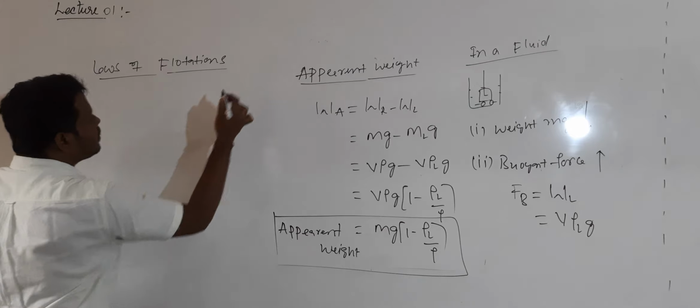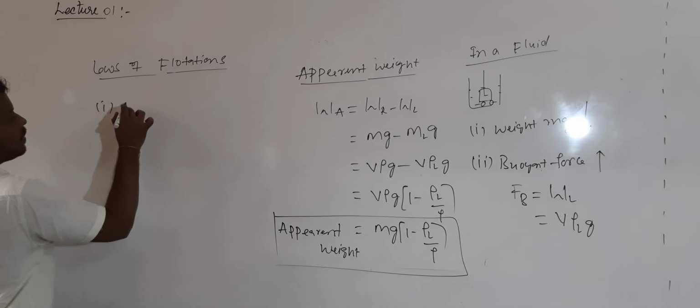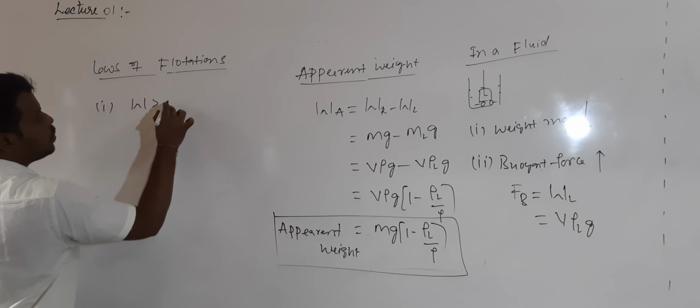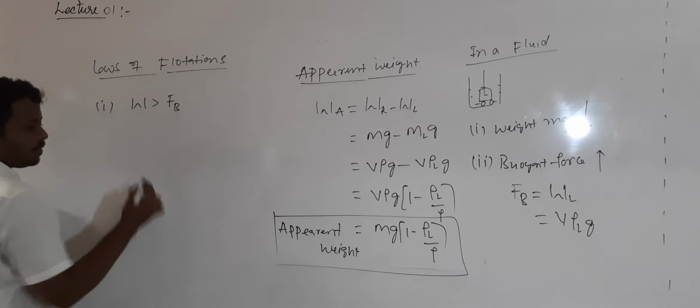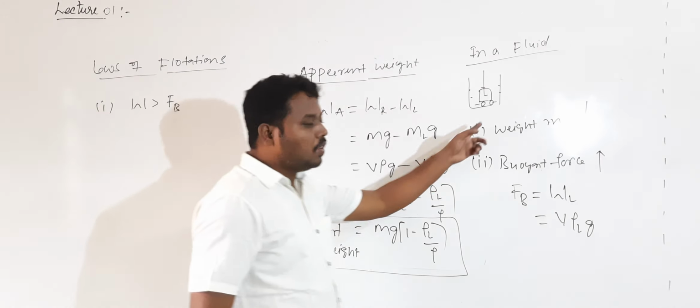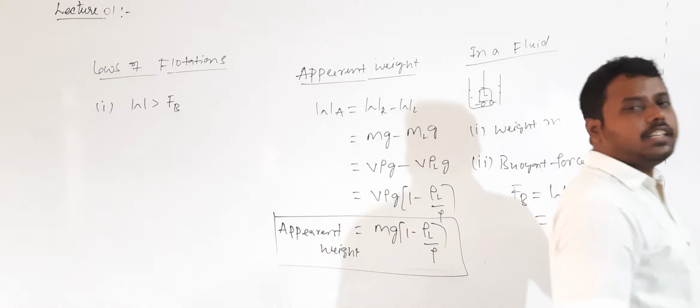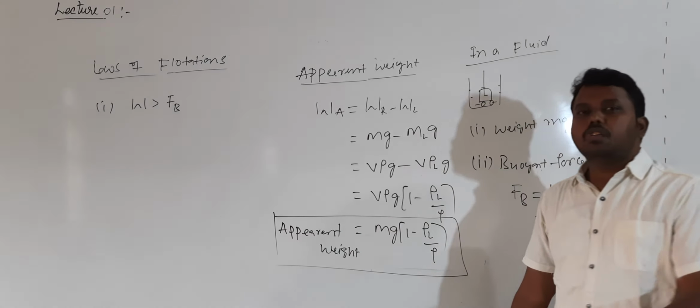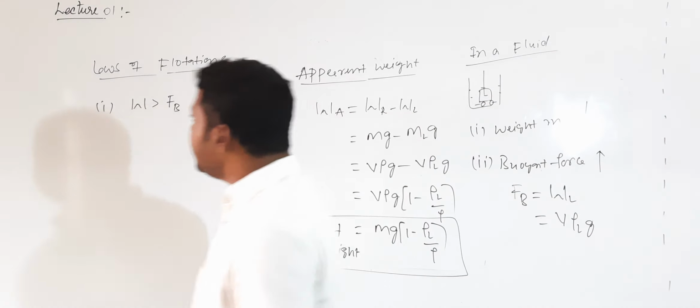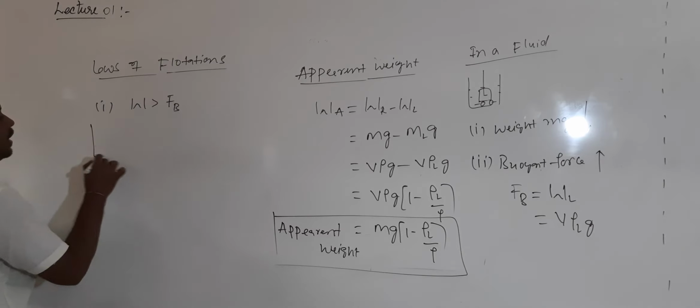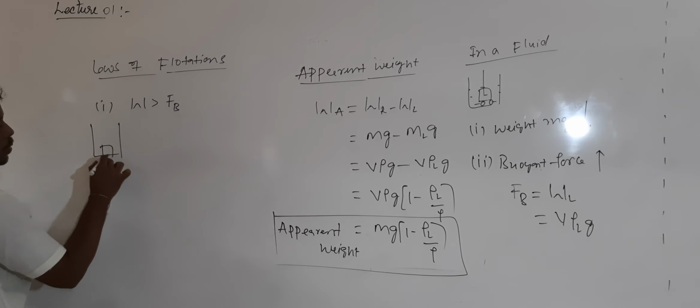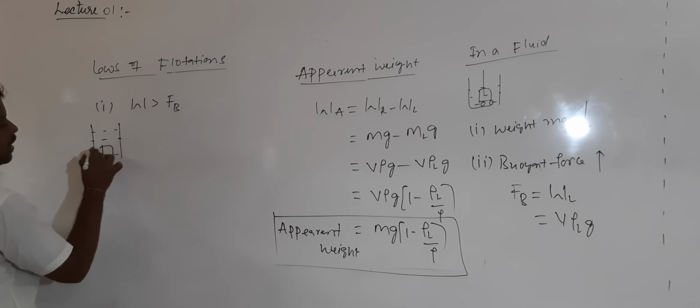So what are these laws of flotation? First condition: whenever the weight of the body is more than the buoyant force, that is, the force acting vertically downward is more than the force acting vertically upward, then the body will completely sink, reaching the bottom without floating.